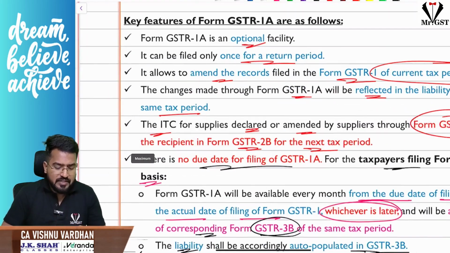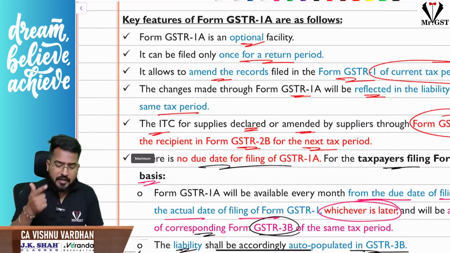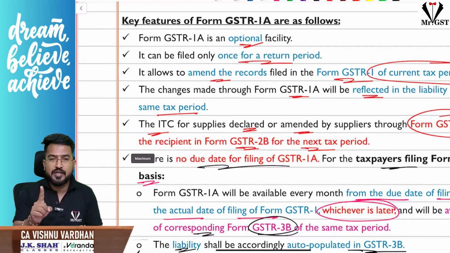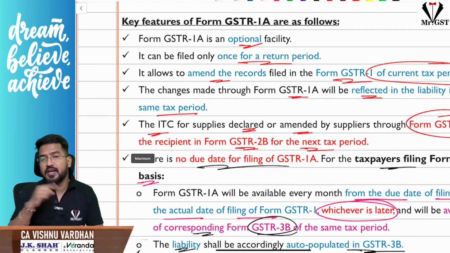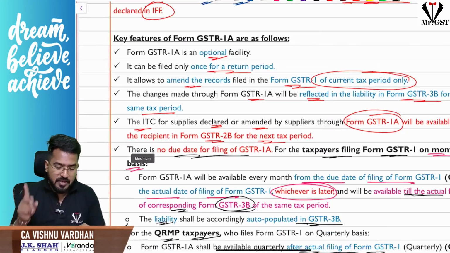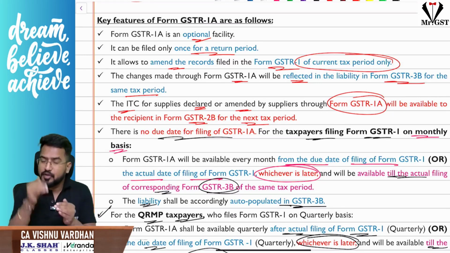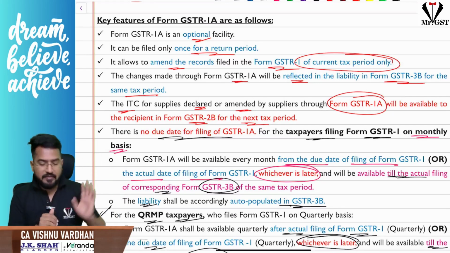Okay, so what are the features? First of all, this is optional, and this is only once for a return period. For any return period, you can file GSTR 1A only once. Sir, if I have made mistakes in GSTR 1A, I want to file one more 1A, no? It is not possible. Next, this is only to amend the details of GSTR 1 of the current tax period only, not of the previous tax periods.